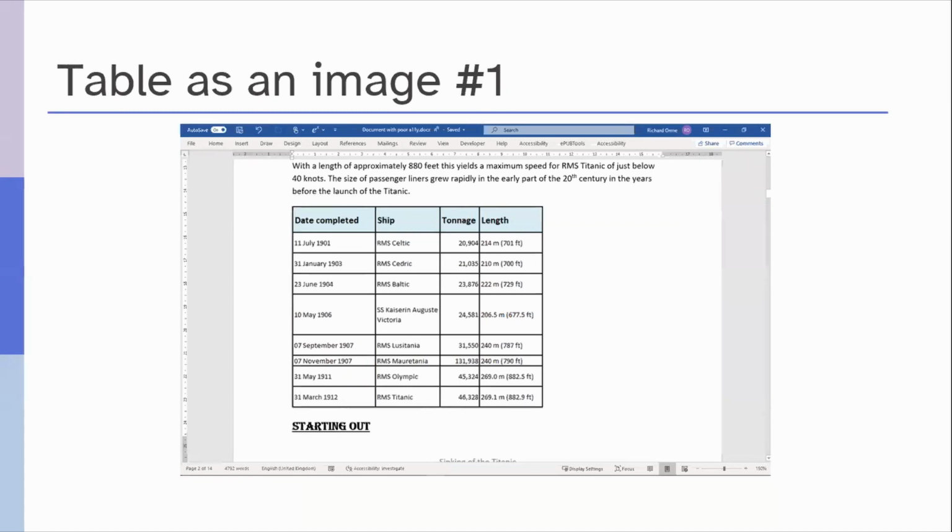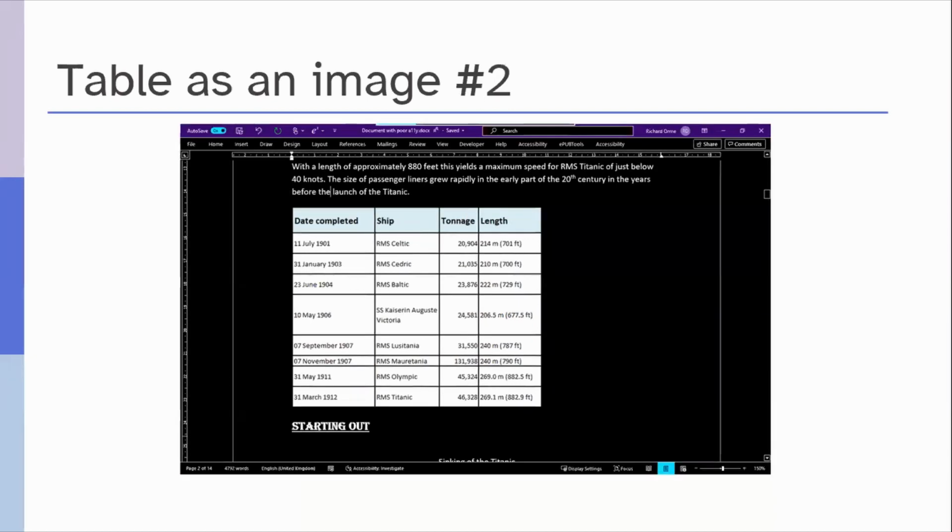If text is included as an image, it cannot be read aloud or read on a braille display, and it is not possible to copy and paste text from an image. And in the next slide, we see another problem. If someone with low vision uses a high contrast scheme, then the table as an image will not display correctly. Here, the high contrast scheme in Windows has been used, so display becomes white text on black background. But the table in the Word document stays in the same colors because it was included as an image.